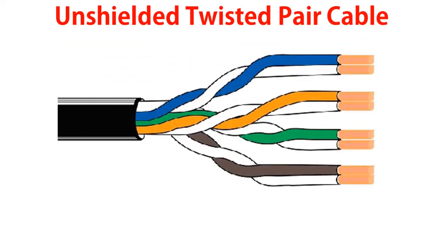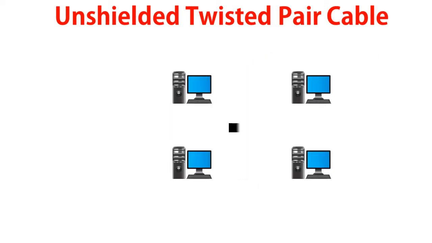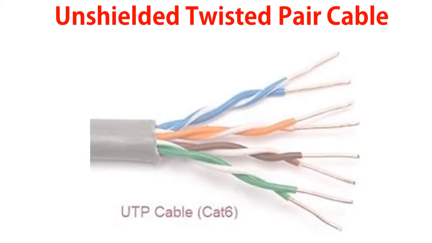Unshielded twisted pair cable. Now let us discuss the unshielded twisted pair cable, UTP. These cables are mostly used for LAN, that is local area network setups, with limited area coverage, having some computers, printers and other devices connected together in order to share resources among them.